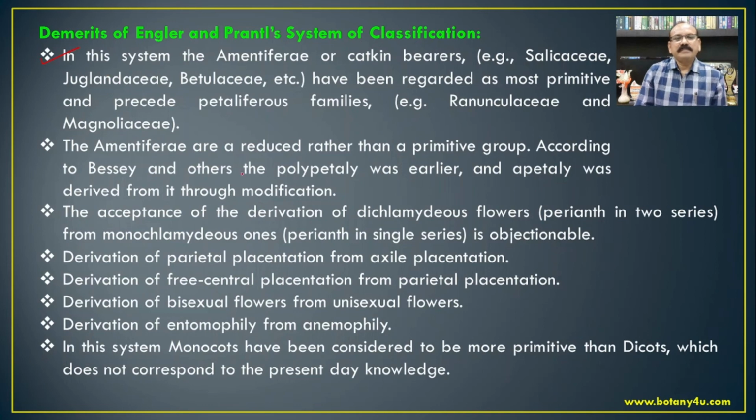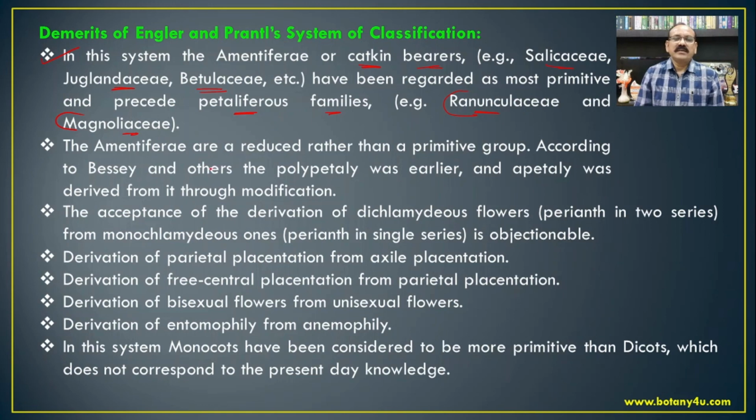As in this system, the Amentiferae, that is the catkin bearing families like the Salicaceae, Juglandaceae, Betulaceae, Casuarinaceae, etc. have been regarded the most primitive and precede the Petaliferous families like the Ranunculaceae, Magnoliaceae, etc. But if we compare the Ranunculaceae and Magnoliaceae with respect to the position in a Bentham and Hooker system of the classification, we will find that the Ranunculaceae and Magnoliaceae are placed and given the primitive nature.